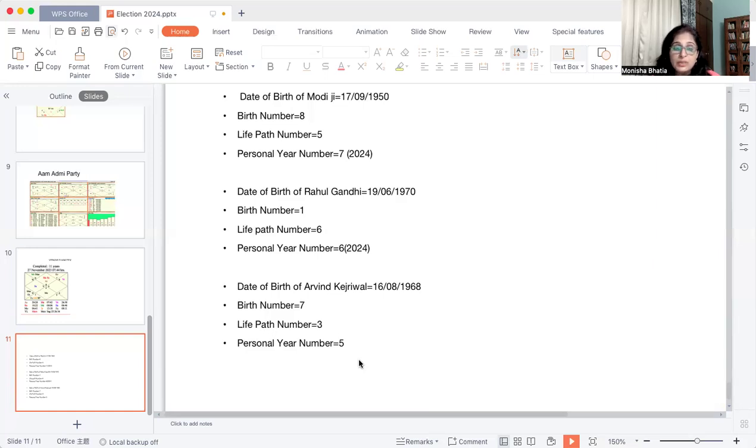And the next month, that is the month of May, which will be starting in a day's time, is also number 5. So there is something new which will start for him in the month of May, and it is going to be expect the unexpected. It's a good year for growth, which he can expect.